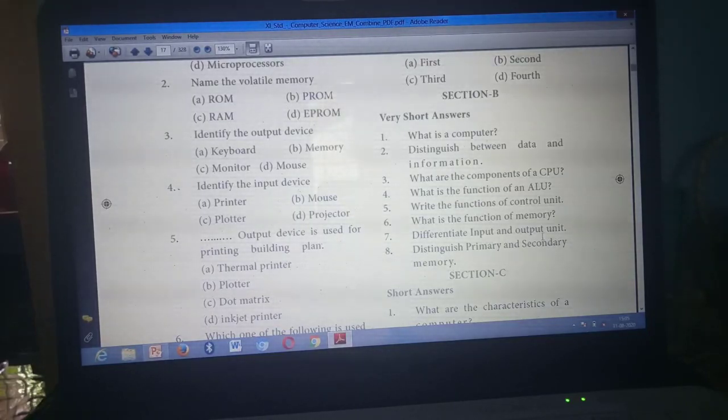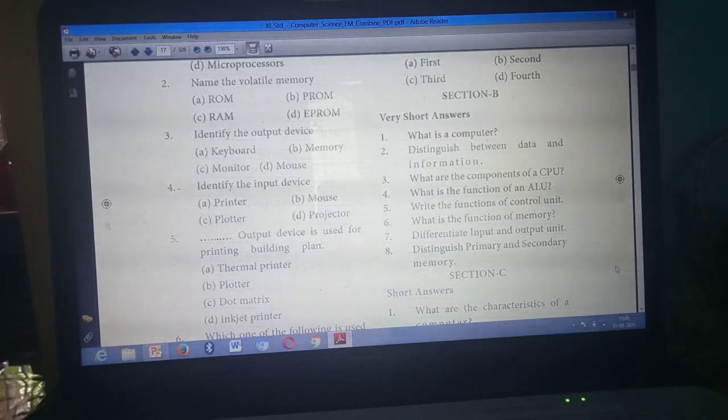Have you all written? Once again I am reading the page numbers. What is a computer? Page number 4. Distinguish between data and information. Page number 4. What are the components of CPU? Page number 5. What's the function of an ALU? Page number 5. What's the function of control unit? Page number 5. What's the function of memory? Page number 5. And you need to write one line. Then differentiate input and output unit, 4, 5. 2 pages. Distinguish primary memory and secondary memory. Page number 4, 5. Okay.